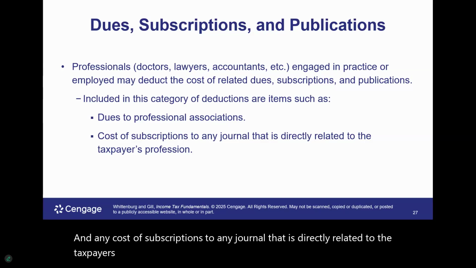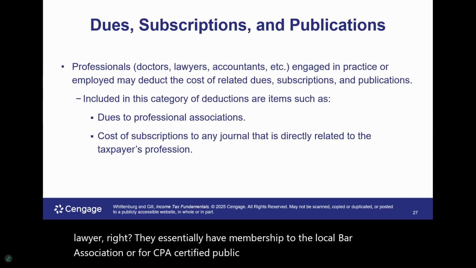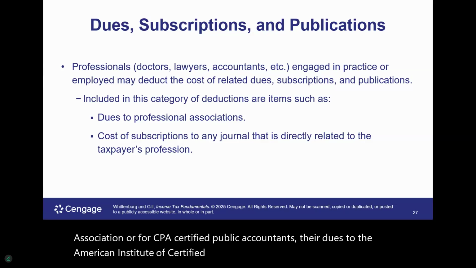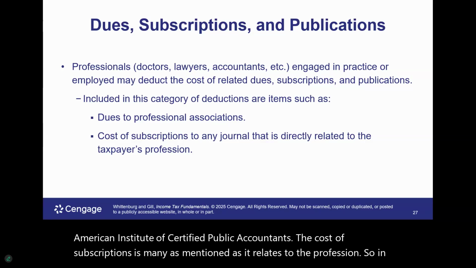Included in this category would be, let's say, a lawyer, who has membership to the local bar association, or for CPAs, certified public accountants, their dues to the American Institute of Certified Public Accountants. The cost of subscriptions, as mentioned, as it relates to the profession. In such case, they can deduct it.